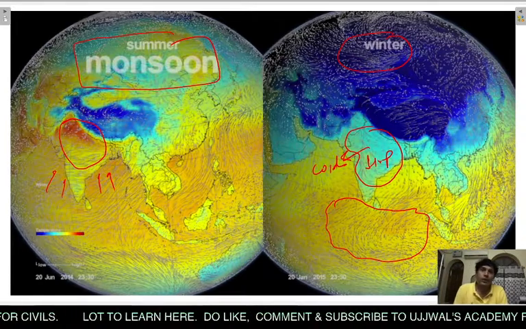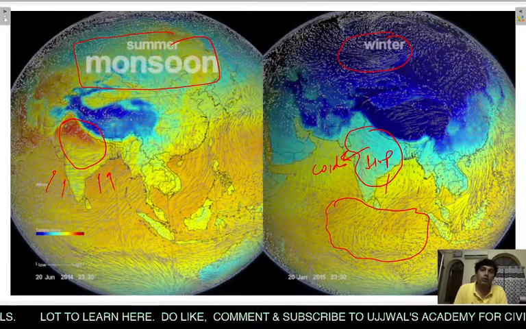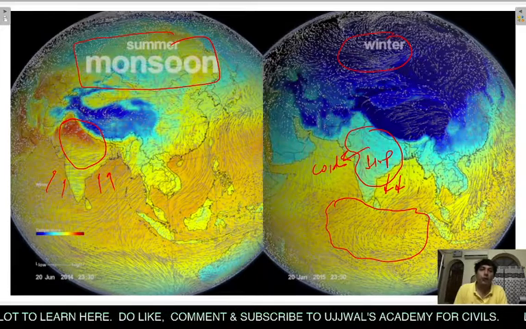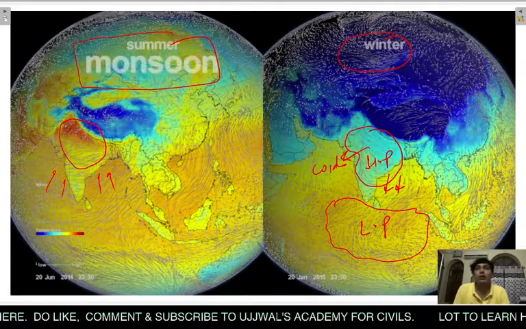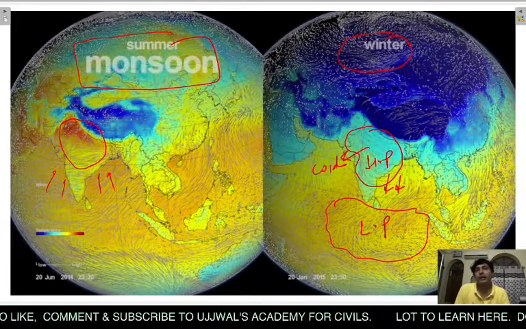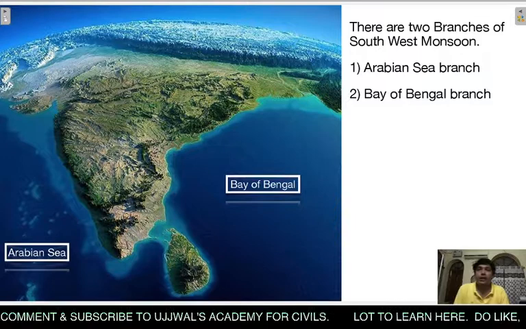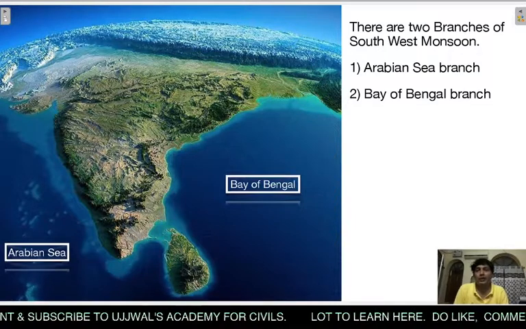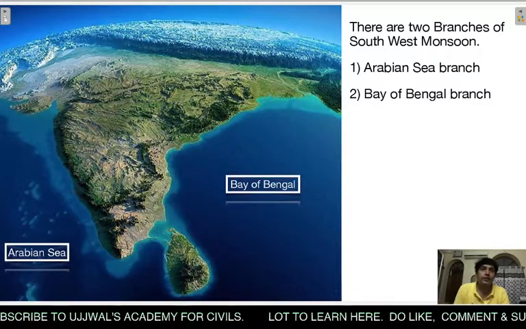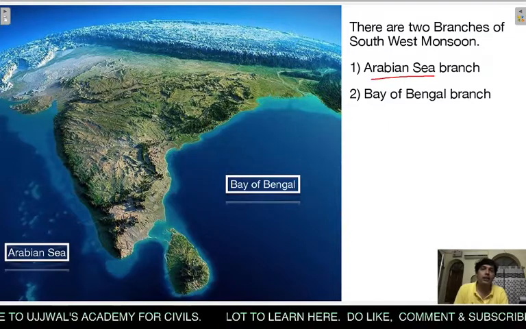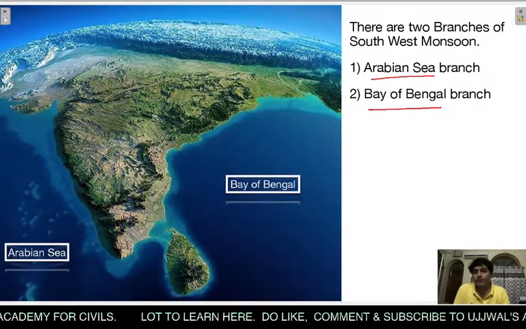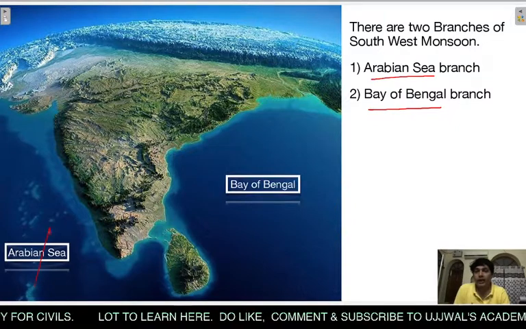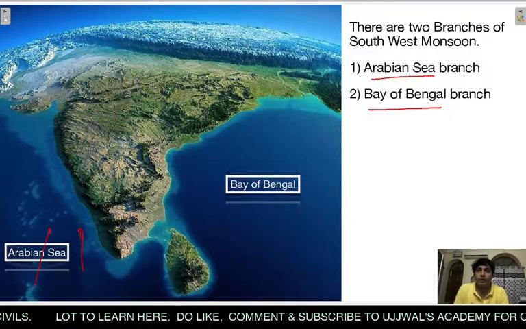So there is a natural tendency for the air to blow from high pressure to low pressure region, and hence there is a reversal of the direction of wind, and this is monsoon. In India, monsoon arrives in two branches, as you can see here. First is the Arabian Sea branch and second is the Bay of Bengal branch. Here you can see that when winds arrive, they get bifurcated into two branches.